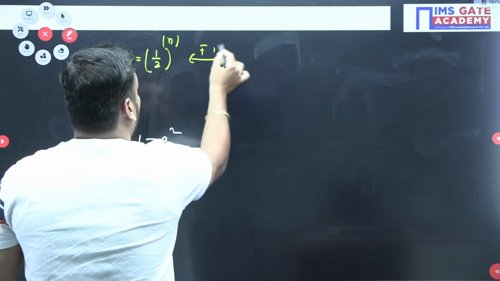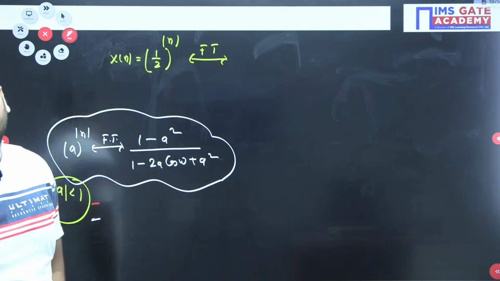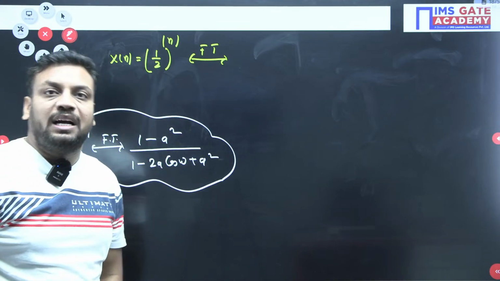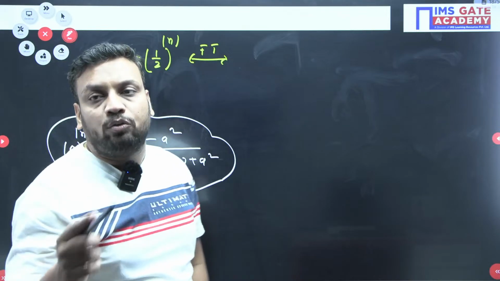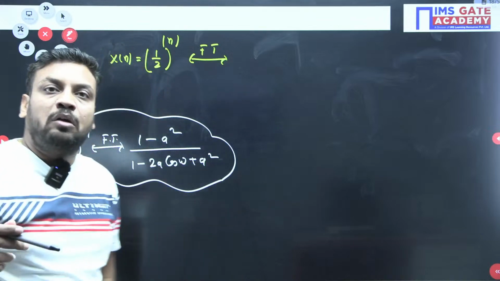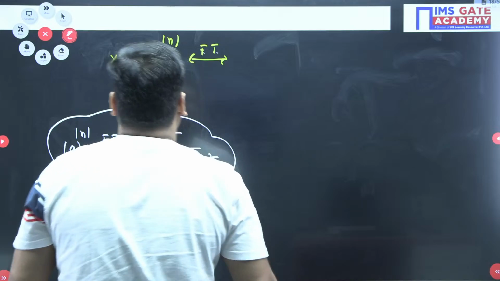But suppose that student, if you do not remember this, then you have to do the complete derivation, the complete formula part. And that you can't afford in the competition exam, because in the competition exam it is also important how much time you are taking to solve the question. We have limited time and we have to solve the question fast and with accuracy. So speed and accuracy both are required.